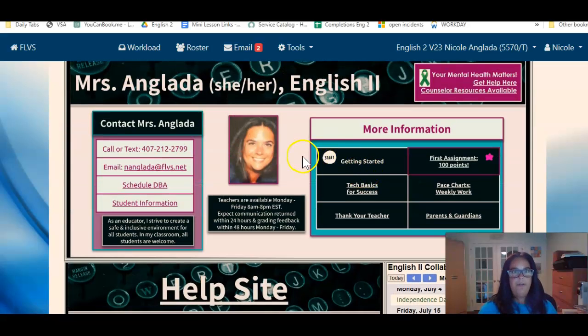Also, at the top of the announcement page, you'll notice my contact information, which you'll want to save in your phone so that it's easy for us to reach each other. So when I contact you, you know I'm not a spam, and it's easy for you to reach out to me when you have questions. When it's time to schedule DBAs, if you don't know what those are yet, don't worry, you'll know. There's a button for that.